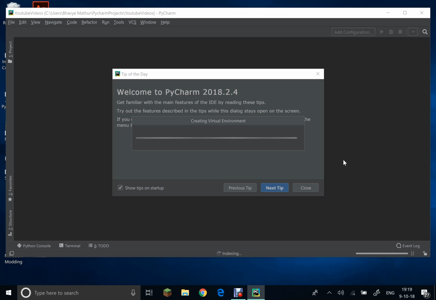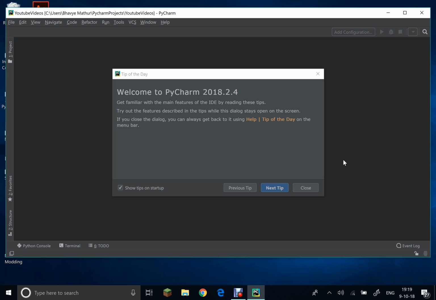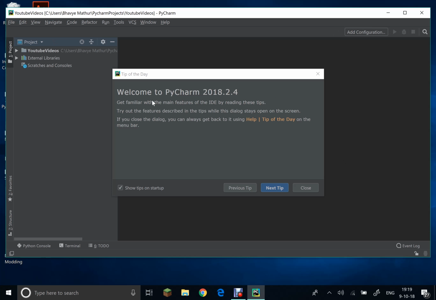But for us, we're just going to be using a very simple, normal Python file inside of our folder. Alright, so that's all we're going to be doing. Now, for me, it's taking surprisingly long. I don't know why, but at least for you it should be quicker. Okay, there we go. Now, on this homepage, you'll see this thing, the tip of the day.